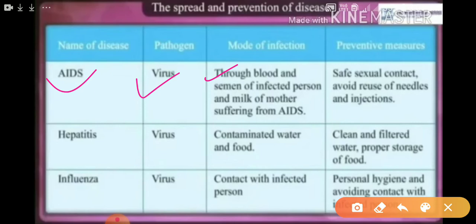What prevention do you have to take? That is the most important: safe sexual contact. Avoid reuse of needles and injections. So when you go to the doctor, make sure the syringe is changed. A fresh syringe should be used by the doctors, nurses or compounders.